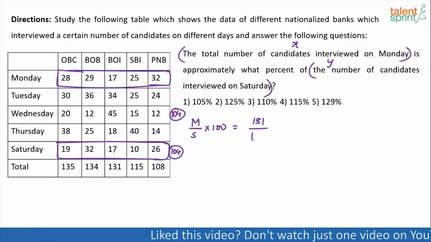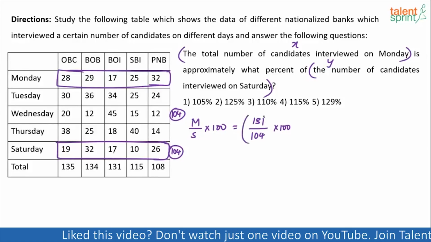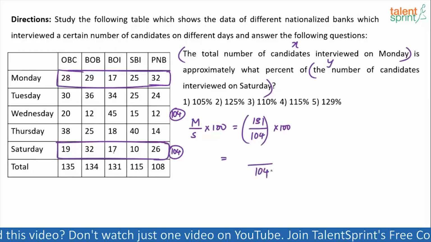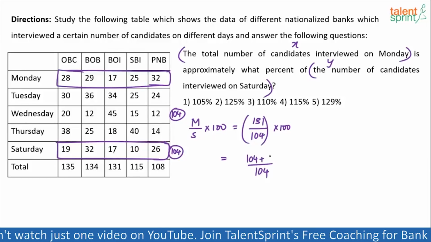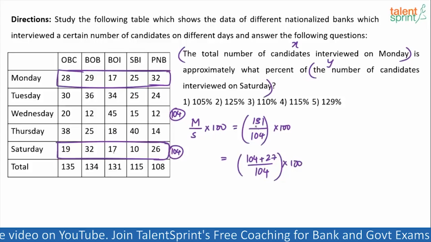So why do I waste my time? I know this is 104 into 100. Now do the calculation. How do you do it? See, it's simple. I told you that always treat the denominator as 100%. So denominator is 104. We will break 131 as 104 plus 27, because 104 plus 27 is 131.